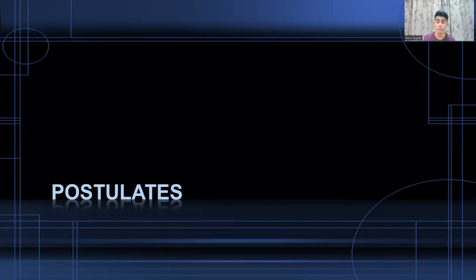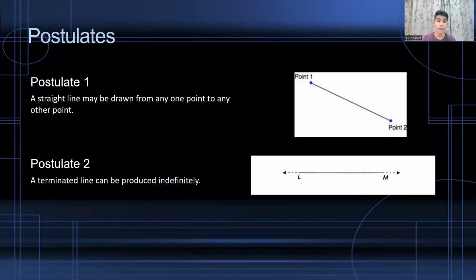Now let's move on to postulates. Postulate 1: A straight line may be drawn from any one point to any other point. That means, as you can see in the diagram, that if the point is over here and the other point is over here, you can draw a line. But if the point would be over here and the other point would be over here, then we could have drawn one more line. So basically, a line can stretch between two points.